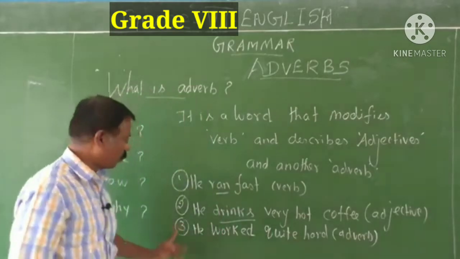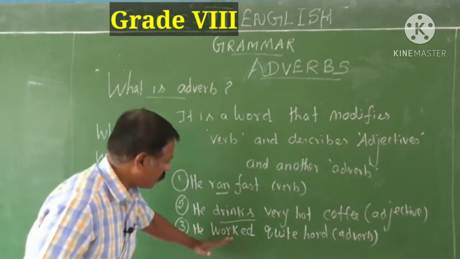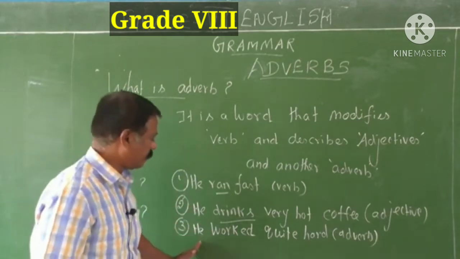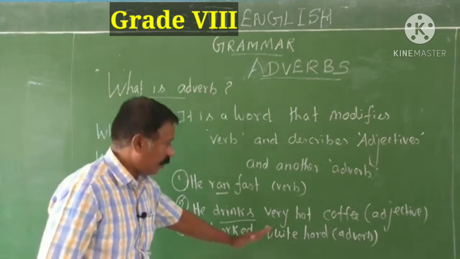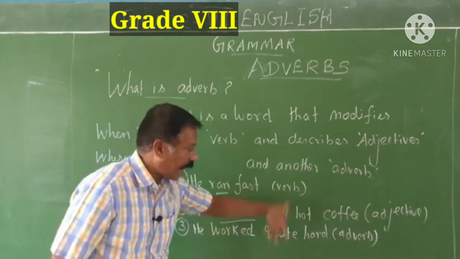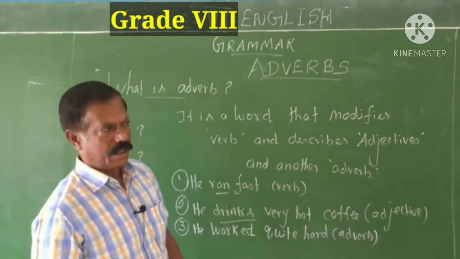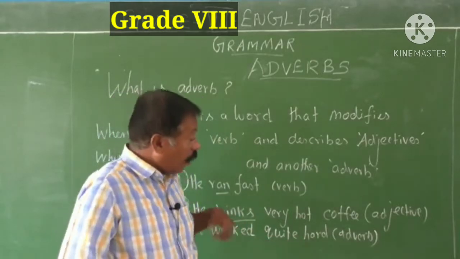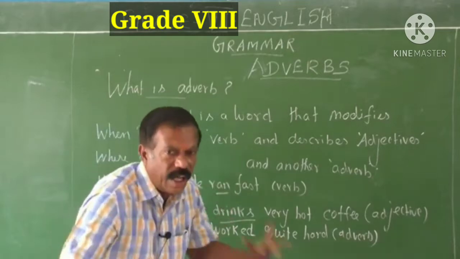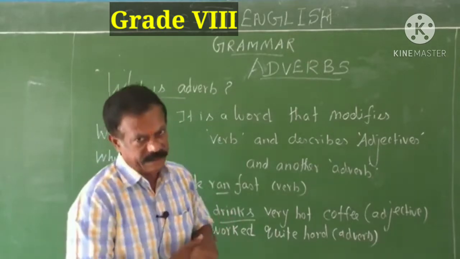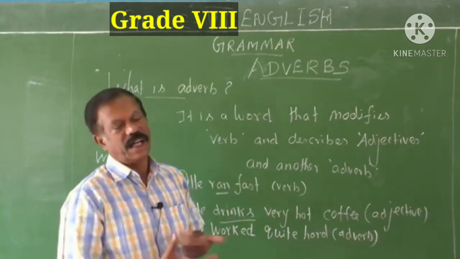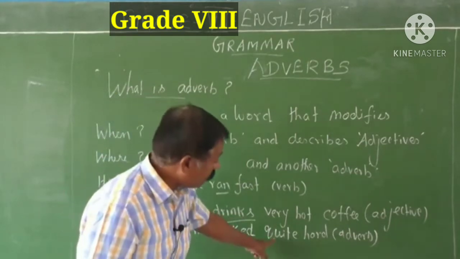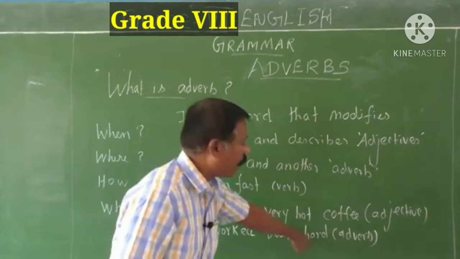Well, go through the third example. He worked quite hard. In the third example, he is the subject, worked is the verb, quite is an adverb, and hard is another adverb. How hard does he work? Quite hard, wholeheartedly, to the full extent. He worked quite hard. So this quite is an adverb, and this adverb describes another adverb, hard.